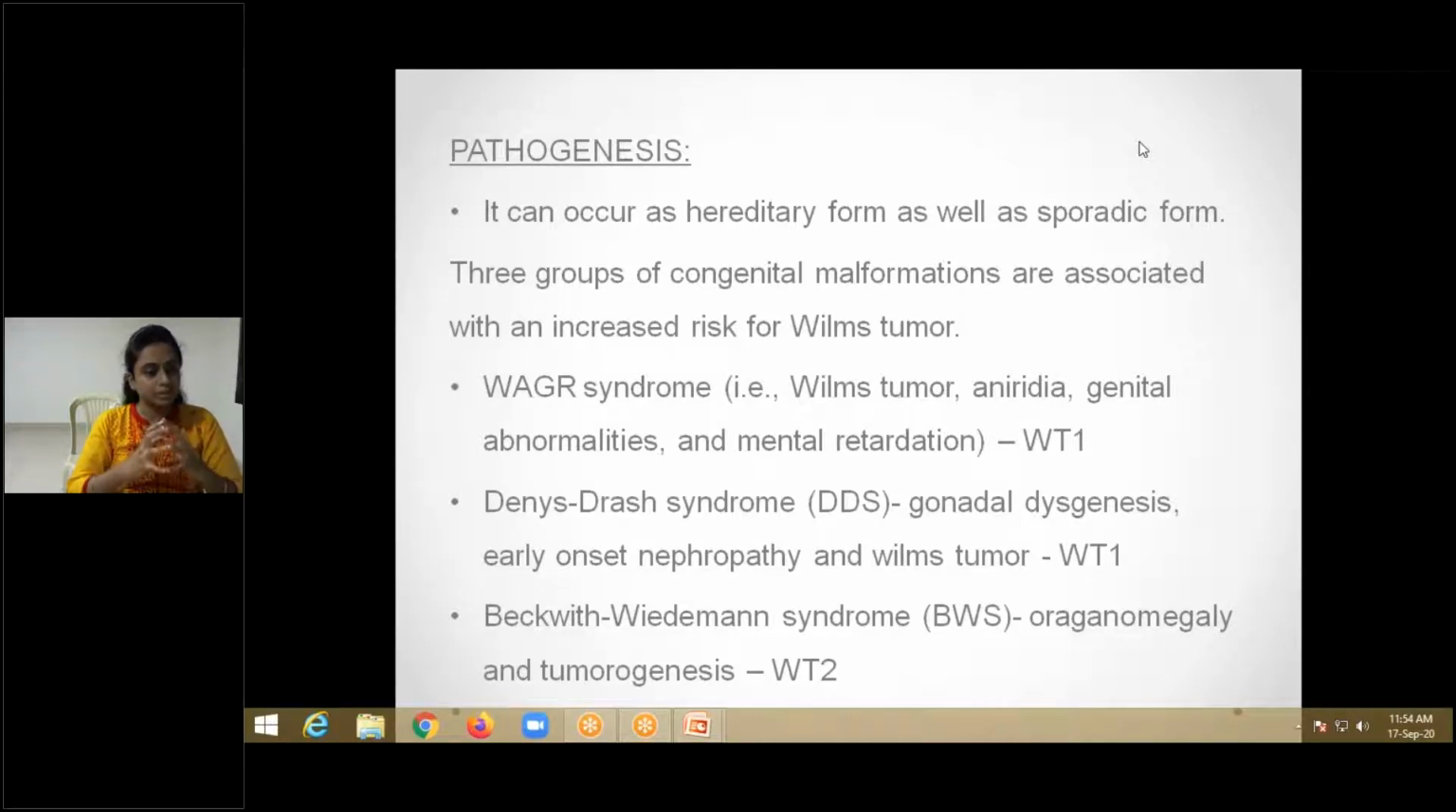Beckwith-Wiedemann syndrome is associated with organomegaly and tumorigenesis. It is associated with the WT2 gene. What is different in this WT2 gene is that it increases the expression of insulin-like growth factor. As we already know, insulin-like growth factor is increased in these conditions, leading to organomegaly, increasing the size of the organs, as well as tumorigenesis.